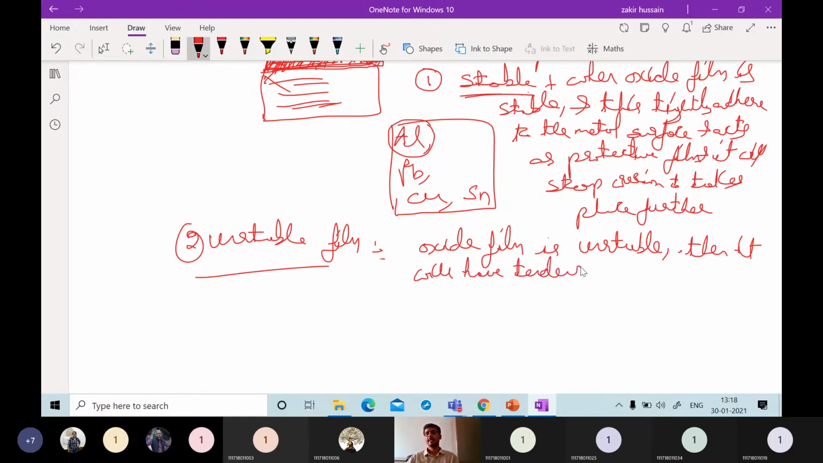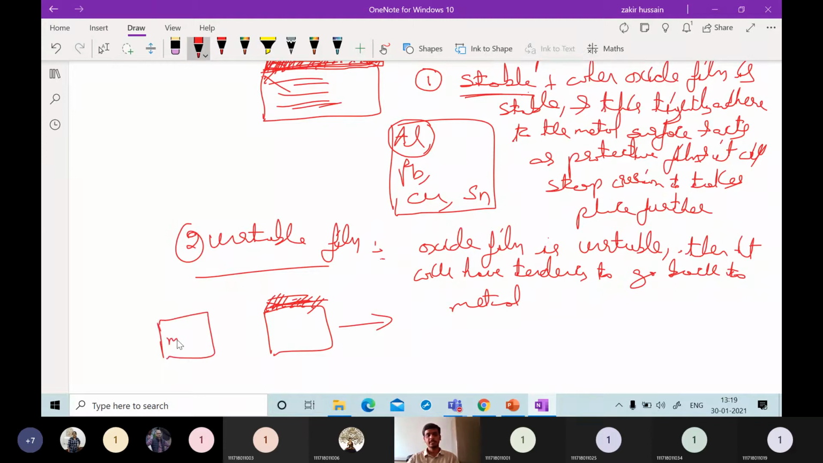It will have a tendency to go back to metal. It will form if the formed film is unstable. Whatever the film formed is unstable, what happens? For example, this is a metal. This metal will be going like this when oxygen attacks it. O2 is attacking, so this will deteriorate the metal, and the top layer will be this oxide film.